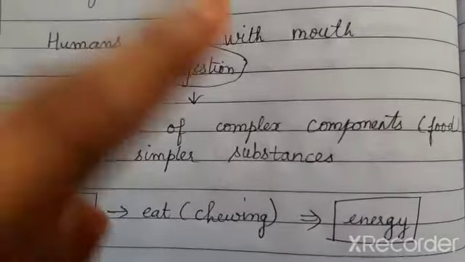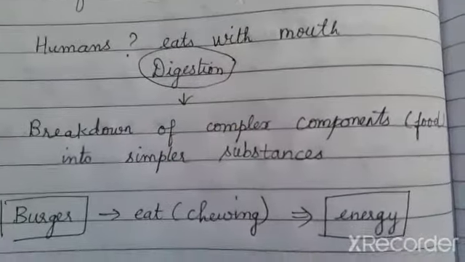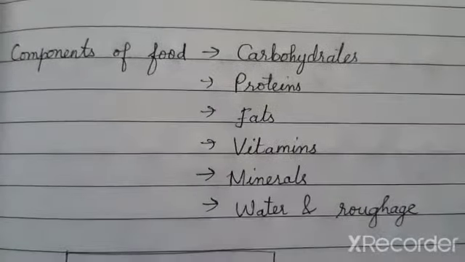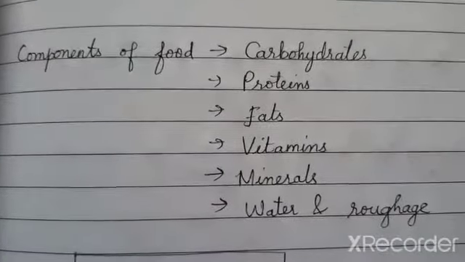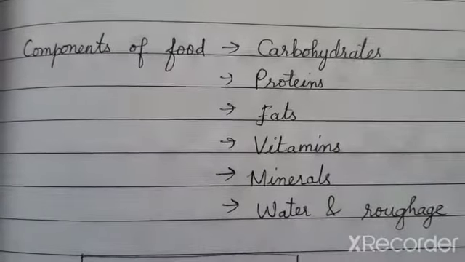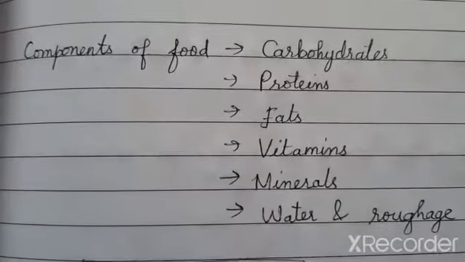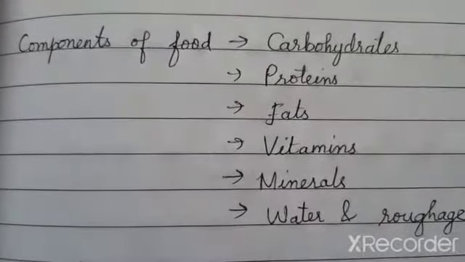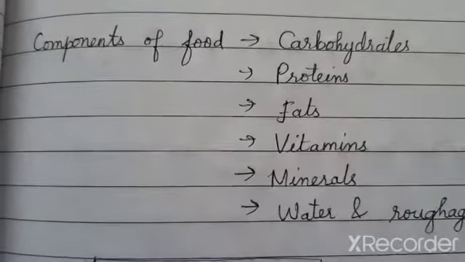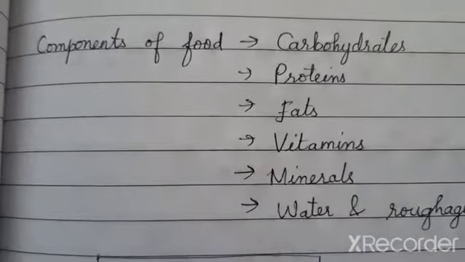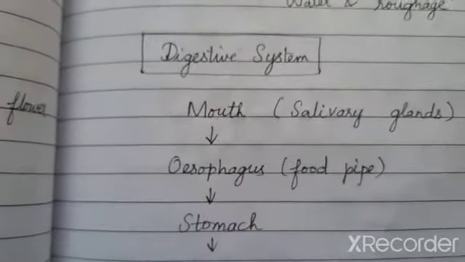Now, you may get a doubt what these complex components mean. The complex components are nothing but what you have learnt in your lower grades itself, that is the food components: carbohydrates, proteins, fat, vitamins, minerals, water and roughages. These are all the components present in our food material, and they have to be broken down into simpler substances from the food which we eat, and only then can they be utilized by the body cells. Right? So now let us see the digestive system of human beings, how it is.